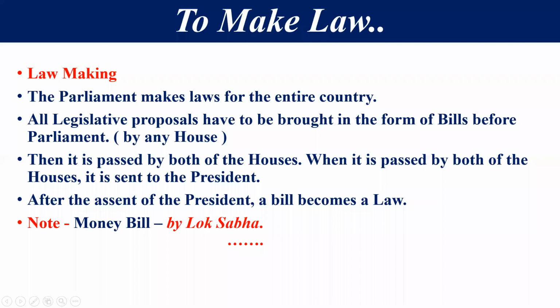All legislative proposals have to be brought in the form of a bill before parliament, by any house. It means by Lok Sabha and by Rajya Sabha. Whenever any law is made, first of all, it is brought in the form of a bill in the parliament. First of all, it is passed by both of the houses. Then it is sent to the president. When the president assents to that bill, then that bill becomes a law. This thing was discussed in the previous video also, right?